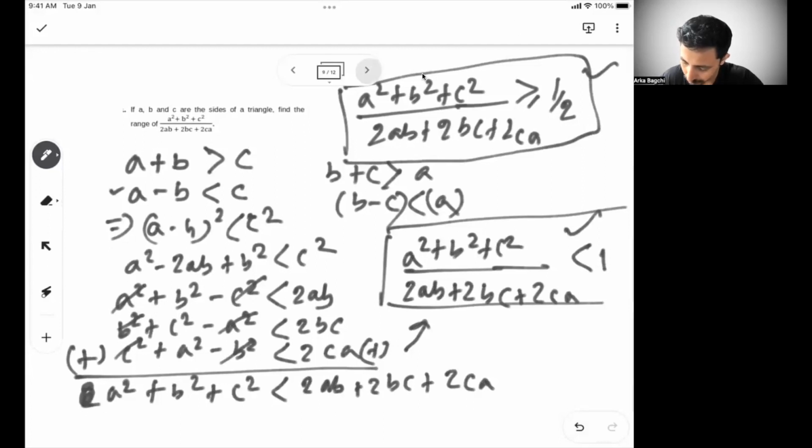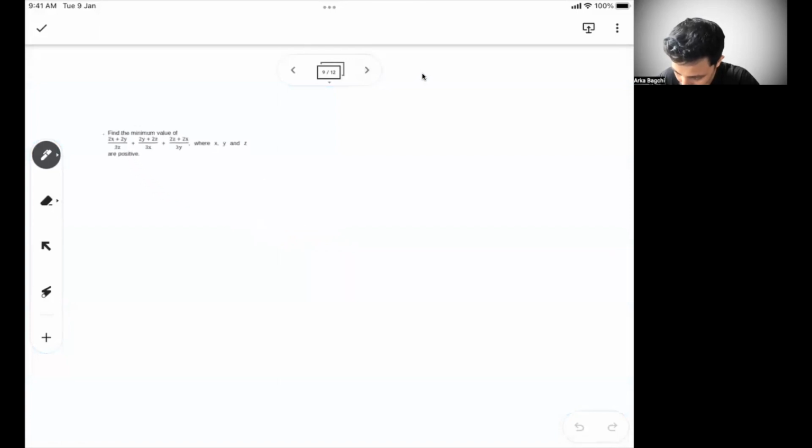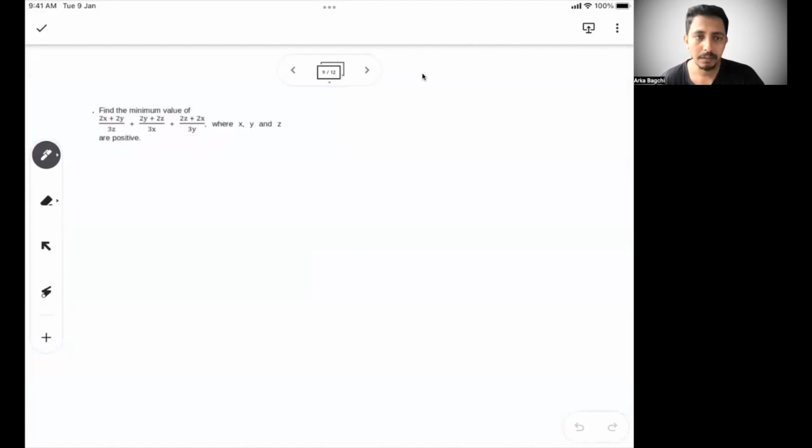Let's move to the next problem. What it says: find the minimum value of (2x plus 2y) by 3z, (2y plus 3z) by 3x, and (2z plus 2x) by 3y, where x, y, z are positive numbers. So think on this problem. They said find the minimum value of all the sum, right? Find the minimum value of all the sum.